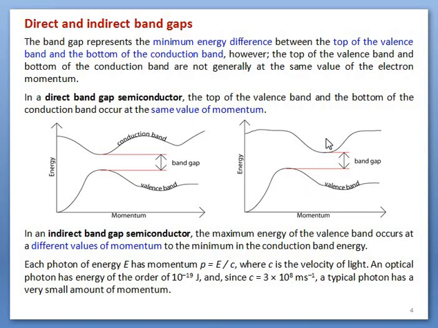So electron will be produced in conduction band and hole is produced in valence band. So what is the difference between here and here? Okay, in this direct band gap material, there is no need to increase the momentum. By absorbing the energy, electrons are directly jumping to the conduction band.